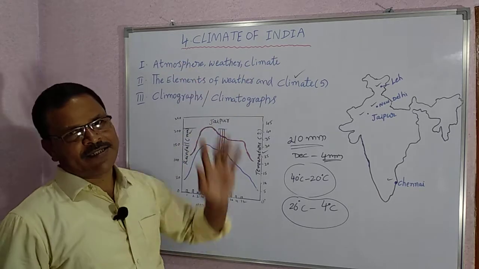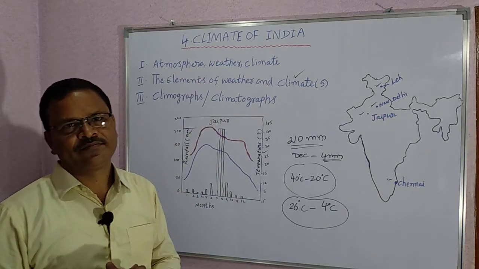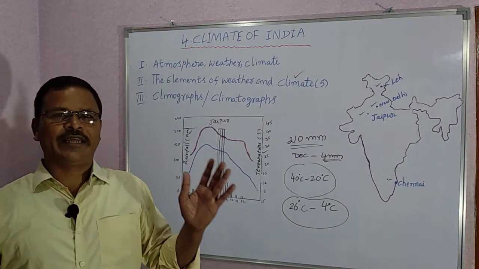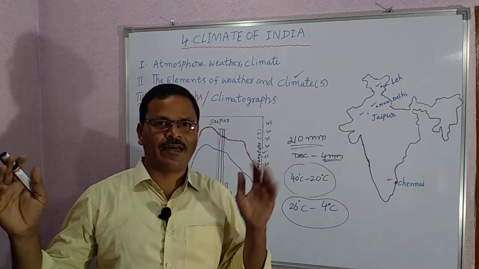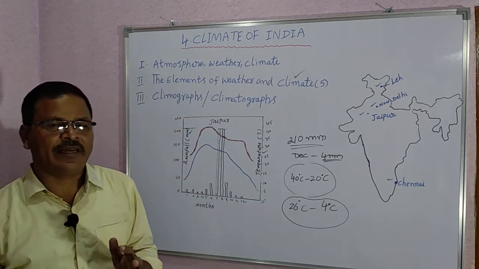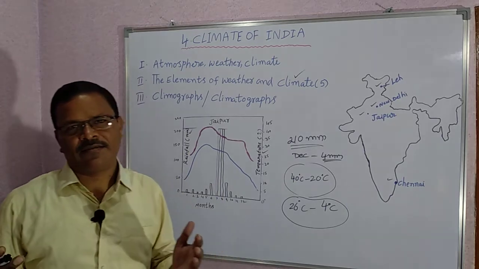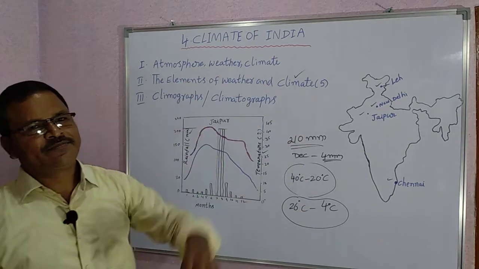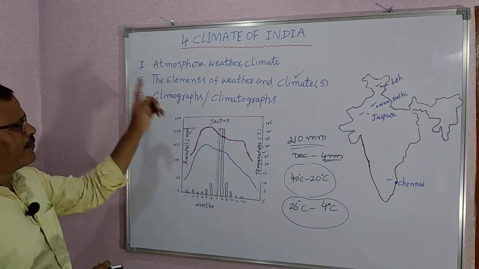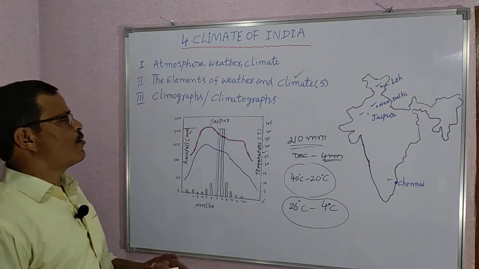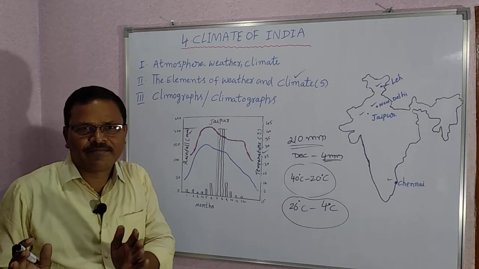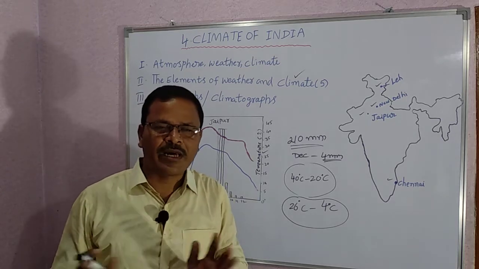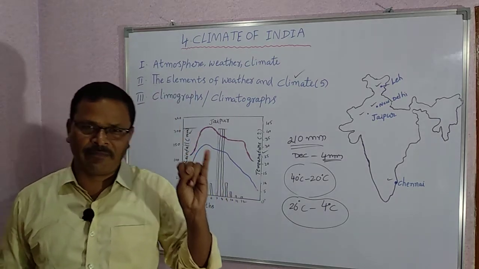And the next one, climate. What is a climate? The state of atmospheric conditions over a large area that follows a similar general pattern over 30 years or more is called climate. Next, the elements of weather and climate. There are 5 elements of weather and climate. What are they? The first one is temperature.